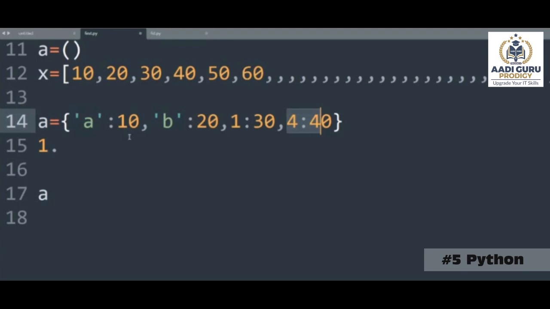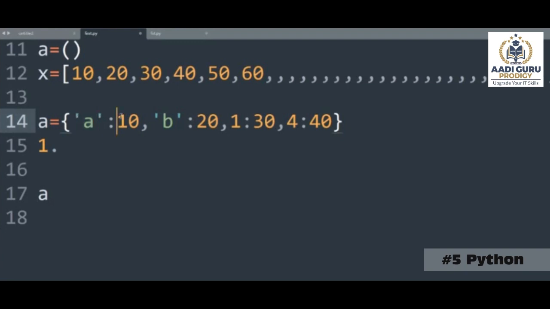So they are not ordered because it doesn't need to be ordered, right? Why do we need a dictionary to be ordered? We are not using any indexing, right? For example, if I want to get this 10, what will I be doing? I will be asking the interpreter with this key name. If I call with this key, then I will get this value.